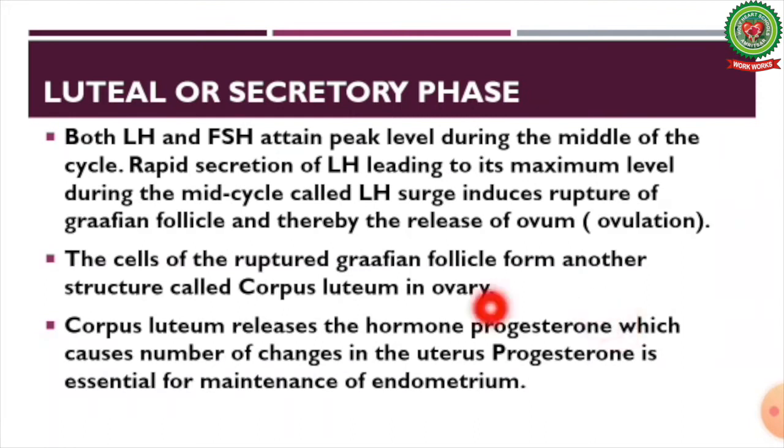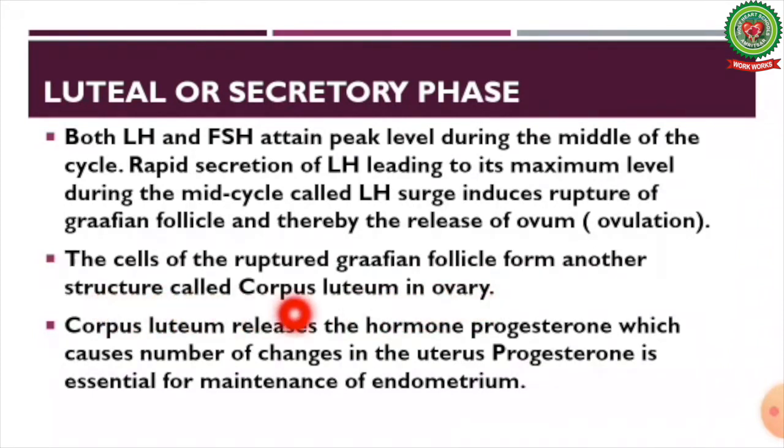Both LH and FSH attain peak level during the middle of the cycle. Rapid secretion of LH leading to its maximum level during the middle cycle is called the LH surge. It induces rupture of the Graafian follicle and thereby the release of the ovum. The cells of the ruptured Graafian follicle form another structure called the corpus luteum in the ovary.